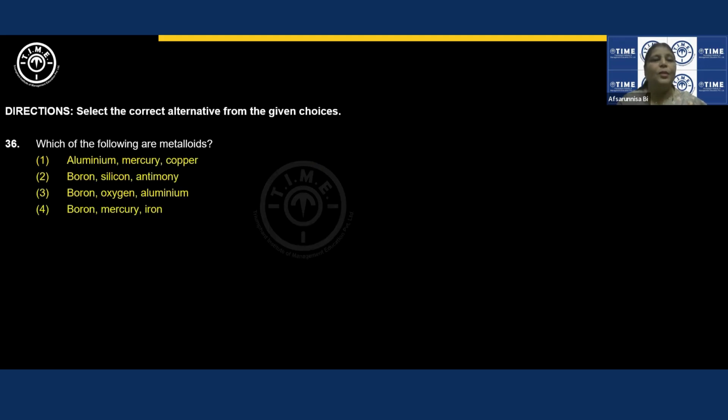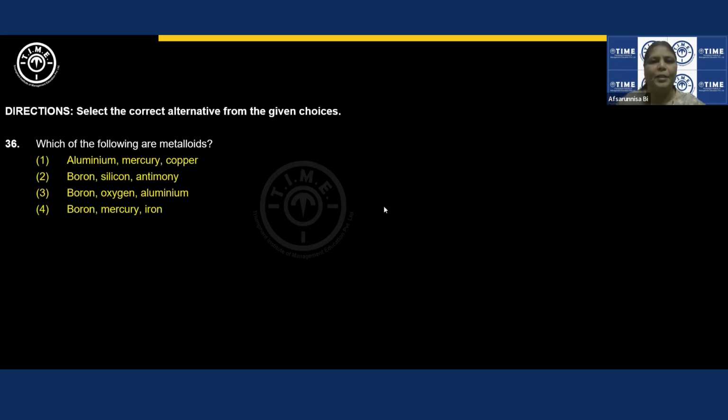Which of the following are metalloids? Metalloids are those elements in the periodic table which show the properties of both metals as well as non-metals. Generally, metalloids are placed on the right-hand side of the periodic table. You can't see them on the left-hand side, because from the left side, metals start. As we proceed to the right side, non-metallic character increases and metallic character decreases. Now we'll see metalloids.